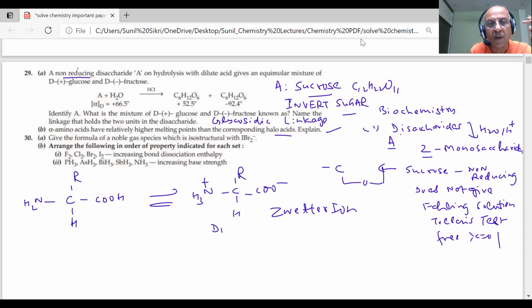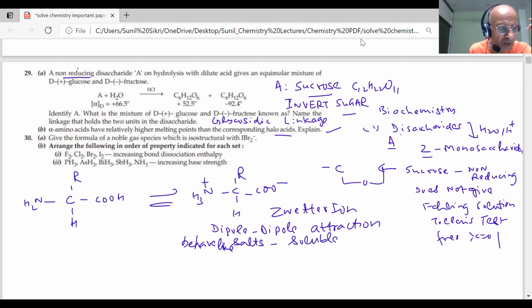So they have strong dipole interactions. They have salt-like behavior now. They have strong dipole attractions and behave like salts, hence they become soluble.